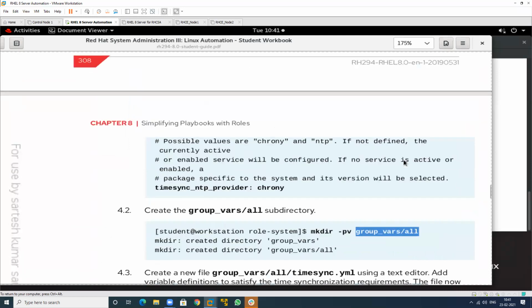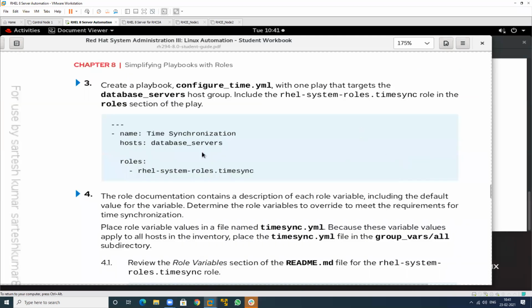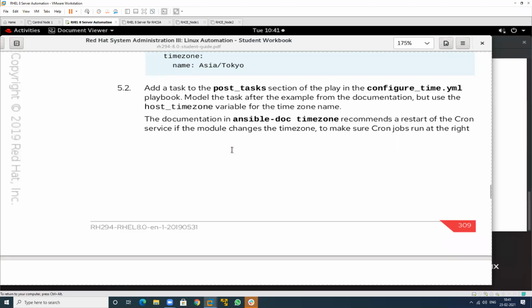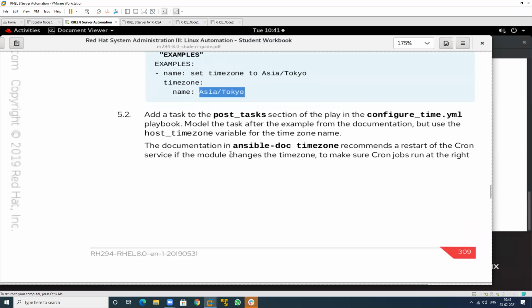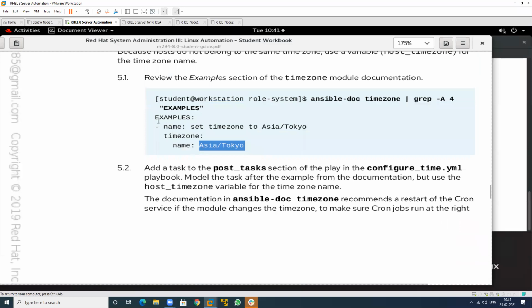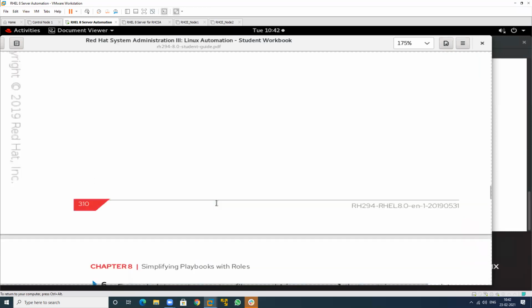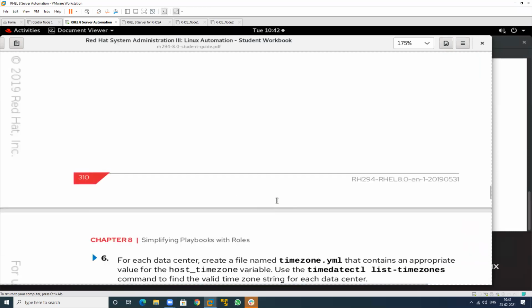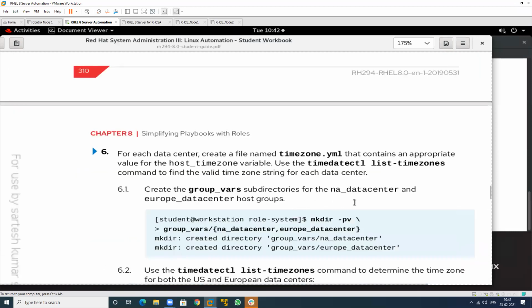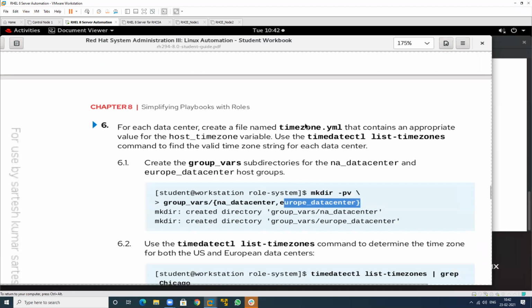Which one is the inventory file? Where is the inventory file? This is Asia, Tokyo. This is the different one, and this is my data center. This is my host, and see this. This is the different data center, and this is the different data center. And I want to maintain this.